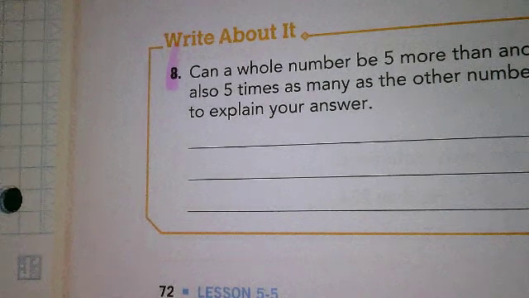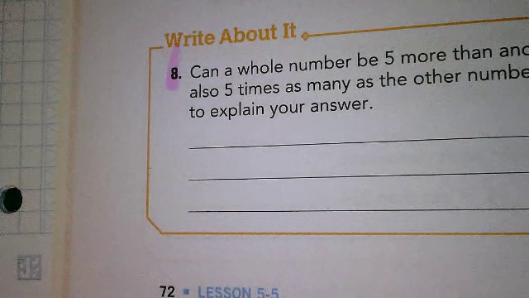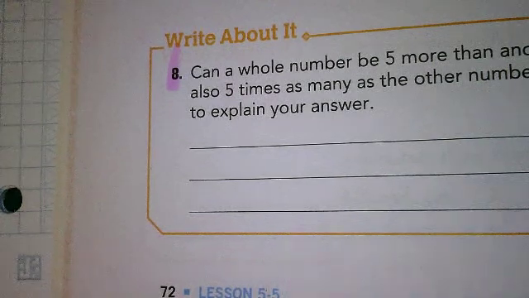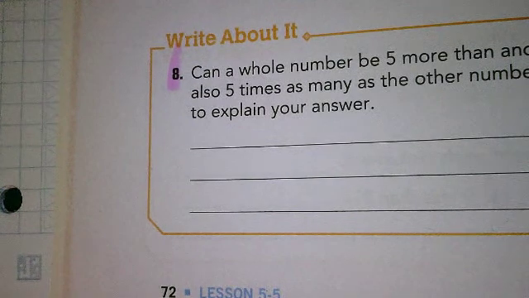What's a whole number? Any number that's not a fraction, a decimal, or a negative. So 1 is a whole number, 2 is a whole number, 3 is a whole number, 4 is a whole number, 5 is a whole number, 6 is a whole number, and so on and so forth forever. Notice where I stopped, okay?